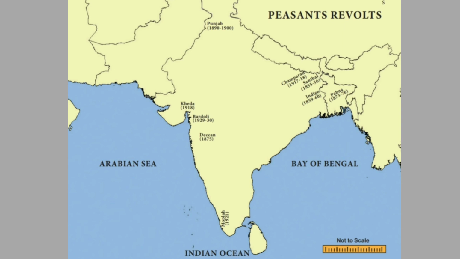Good. Now children, here is a map which displays the places where the various peasants' movements took place. So observe carefully. The first peasant movement was the Santal rebellion, which took place in the region of the Rajmahal Hills in Bihar. The second one is the Indigo revolt, which took place in the Nadia district of Bengal. The third one is the Pabna revolt, which took place in the Pabna district of Bengal. The fourth one is the Deccan riots, which originated in the Pune district of Maharashtra.